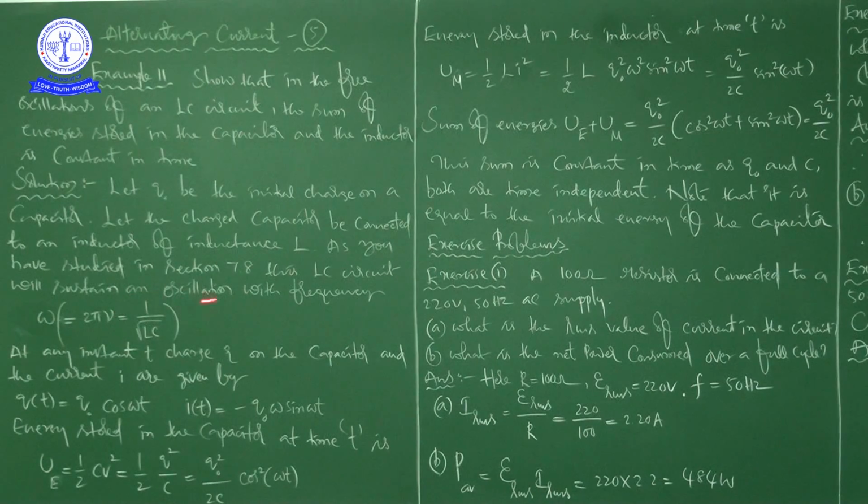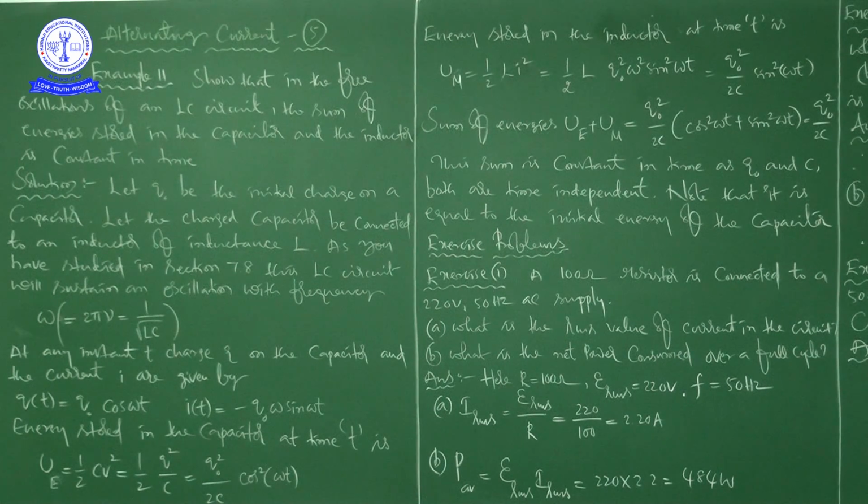Here, section 7.8 means not only example 7.8 but the theoretical section on LC oscillations, in which we studied. So this LC circuit will sustain an oscillation with a frequency omega equal to 2 pi nu, that is equal to 1 by square root of LC.